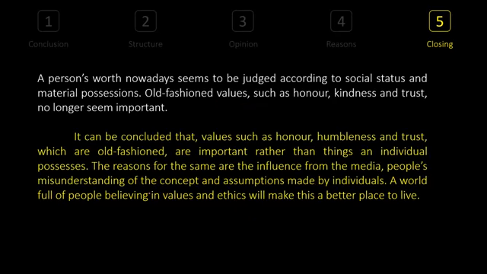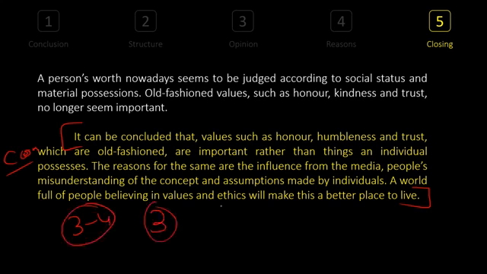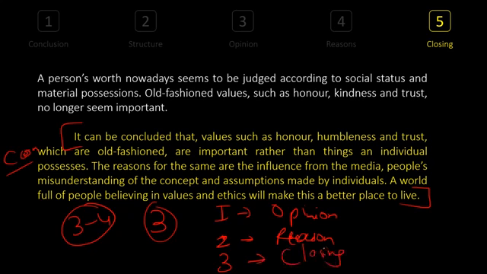So let me show you the whole introduction if you wish to see it from beginning till end. This is the conclusion part of your essay. It shouldn't be more than 3 to 4 sentences maximum, but it should always have 3 parts. First part, if you remember, is the same thing you wrote in the introduction, the opinion. Second part is always the reasons for these opinions. Why did you choose this opinion, or why did you choose the advantage or disadvantage? And the third one is a beautiful closing towards positivity. Got it? And this is how you write a conclusion, in short and in a template kind of structure.